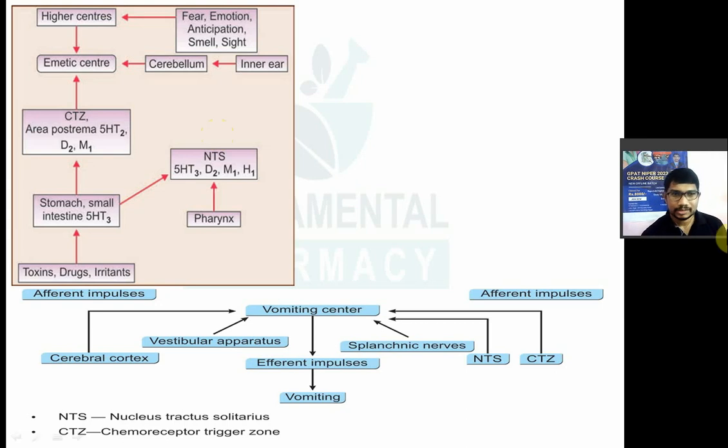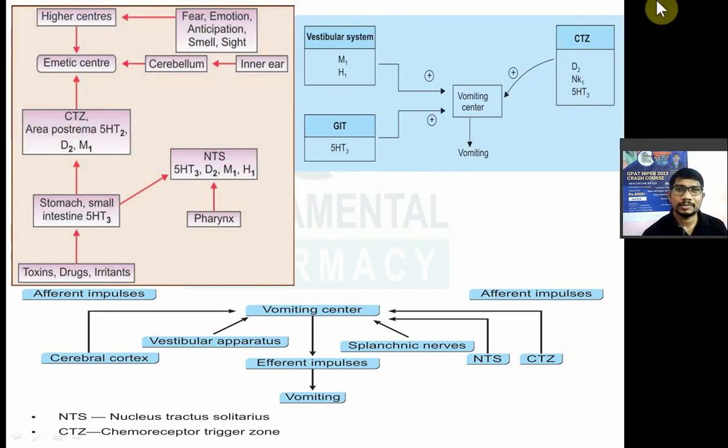So that's why you can see over here 5-hydroxytryptamine, okay, 5-HT3 antagonists are also used. D2 receptor antagonists are also used as anti-emetic. Anti-muscarinics are also used as anti-emetics. Antihistamines, they are also used as anti-emetics. So you are getting 4 targets over here for anti-emetic drugs.